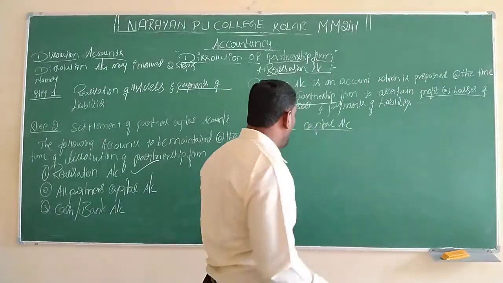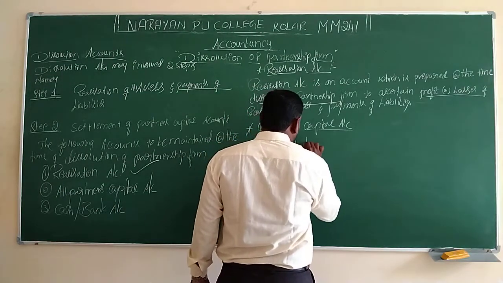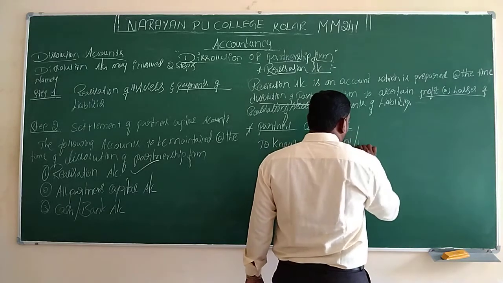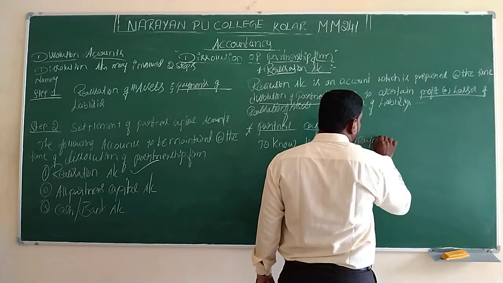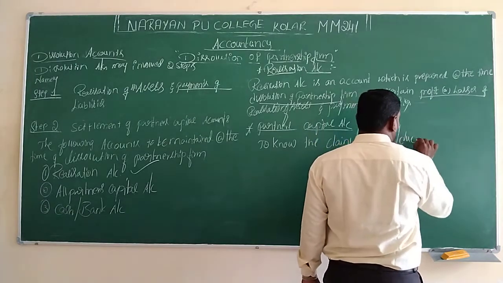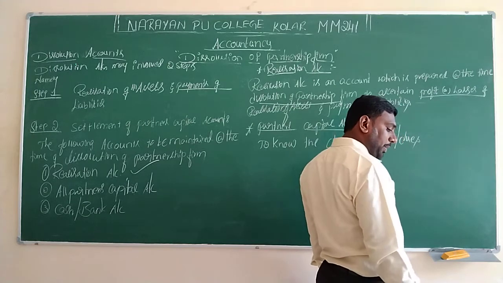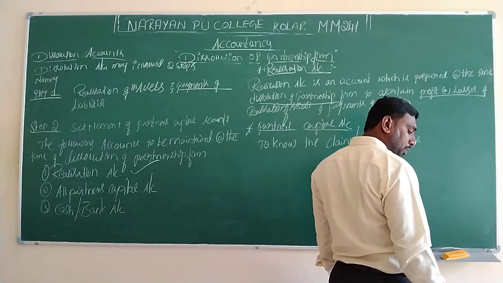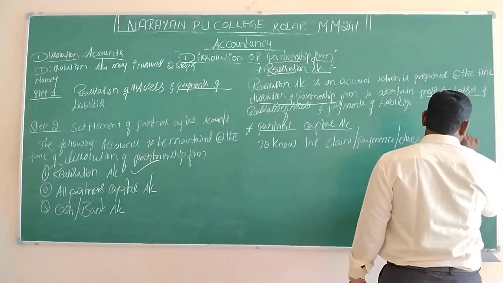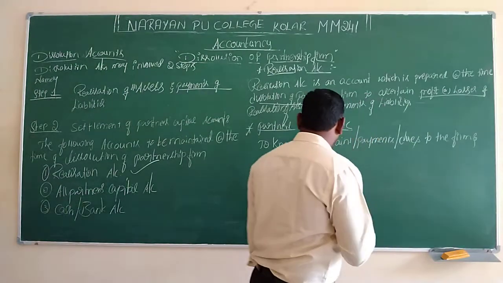Why? To know the claims, payments or dues to the firm, and vice versa.